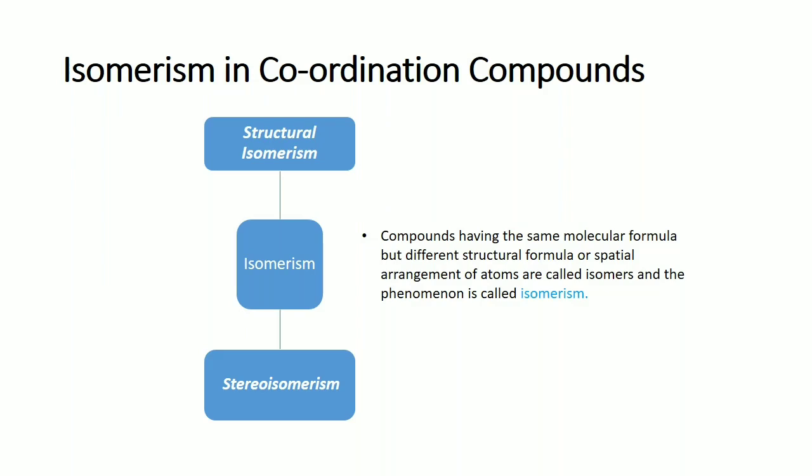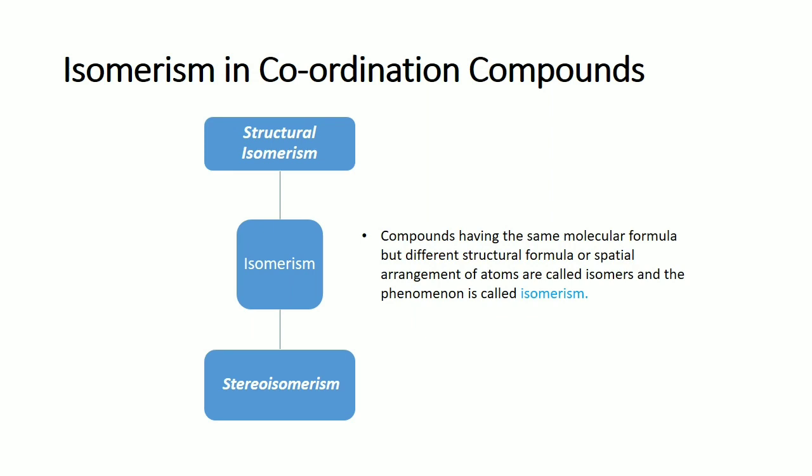Today we will discuss isomerism in coordination compounds. So what do you mean by isomerism? Compounds which have the same molecular formula but different structural formula or spatial arrangement of atoms are called isomers, and the phenomenon is called isomerism.